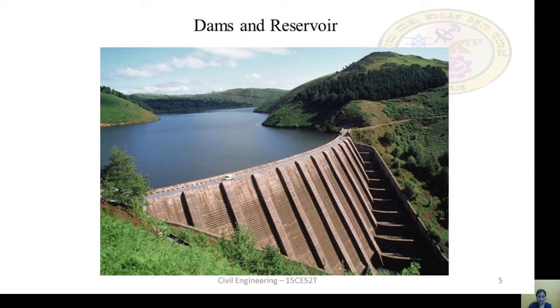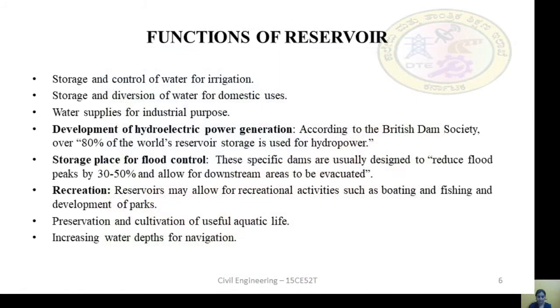This is the picture which shows a dam and also a reservoir. So this whole construction is termed a dam, and the reservoir is a part of the dam. At the back you can see water stored. Always in a dam, the upstream side is known as the reservoir, which stores the water. So this is a particular picture which shows the dam and reservoir.